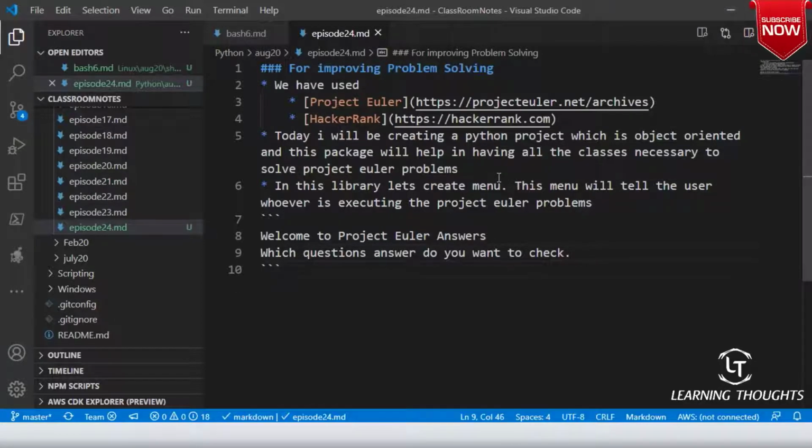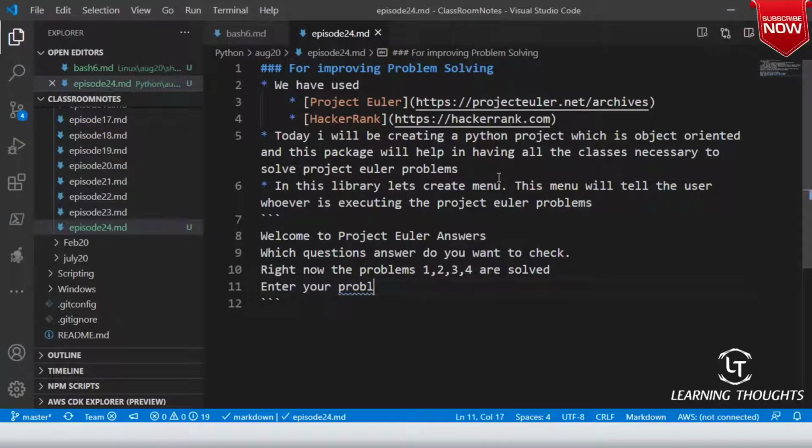As of now, the problems which you have solved, problems 1, 2, 3, 4, are solved. So enter your problem number. You will ask the user to enter the problem number, and when the user enters that problem number, you give a solution to that problem. Am I clear on this? Yes or no, sir?